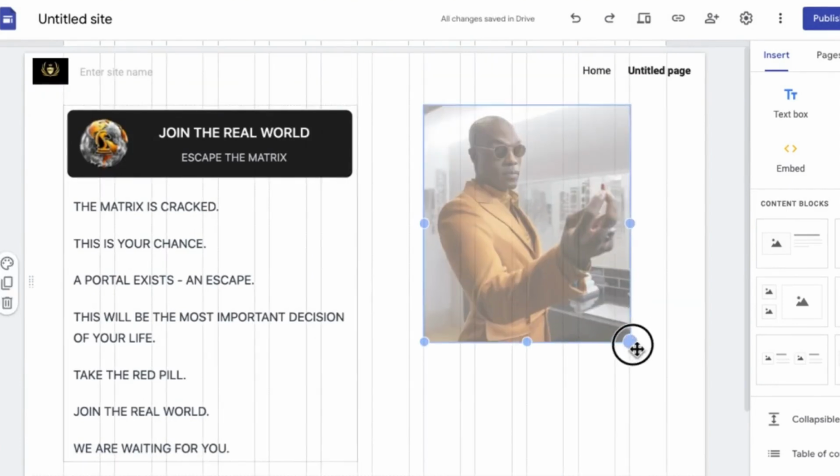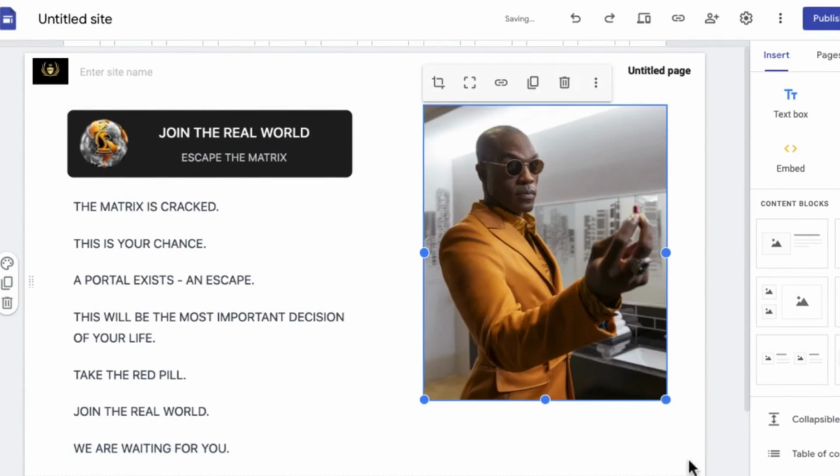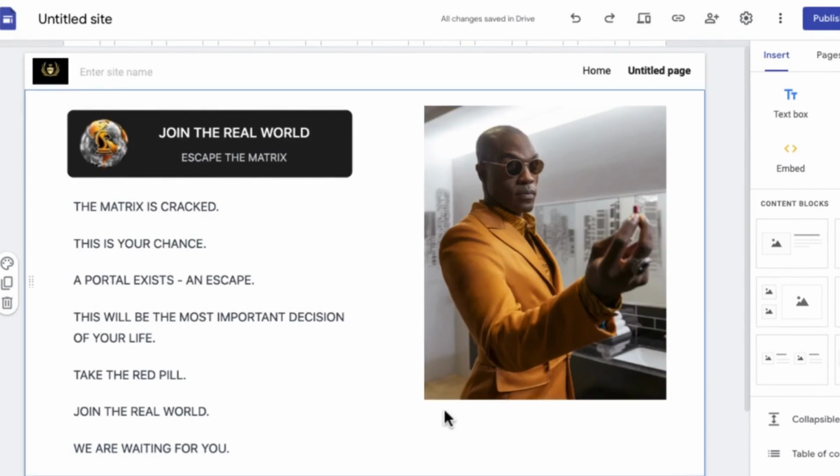So we have Morpheus right now. I'm going to expand this image. Once I expand this image, you can see this is Morpheus right here, because Andrew Tate is doing kind of like a Matrix type of thing. So you have to actually make it feel like this is original, right? This has to feel authentic, right?